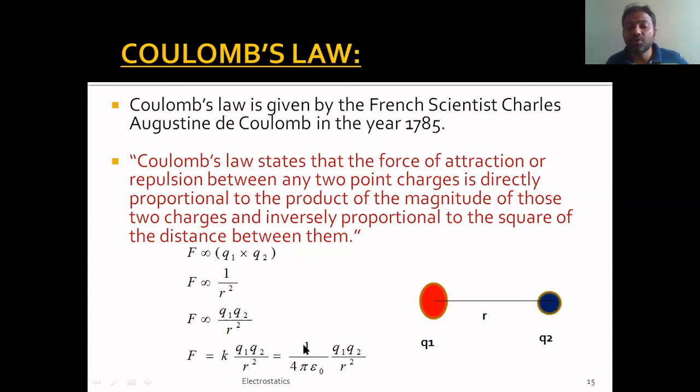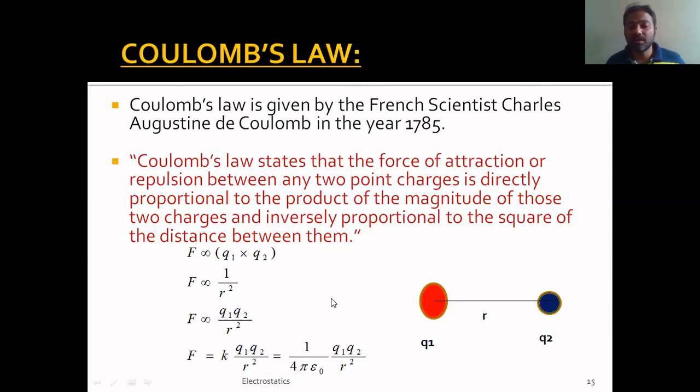Here k is found to be 1 by 4 pi epsilon 0, so the value of the proportionality constant is 1 by 4 pi epsilon 0, which you need to remember. This epsilon 0 we call the permittivity of free space, or vacuum. Whatever it may be, just remember the name.